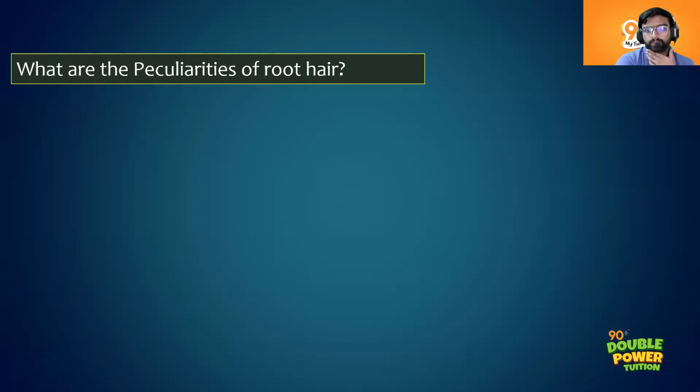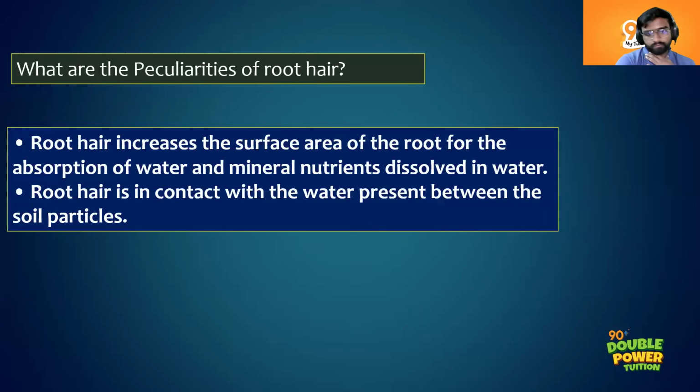Root hair helps in the transportation of water in plants by increasing the surface area for absorption of water. Very good. That is the main answer. If you just mention increasing the surface area, you will get full marks. That is a keyword. So root hairs increase the surface area of the root for the absorption of water and mineral nutrients. That is the main function of root hair.